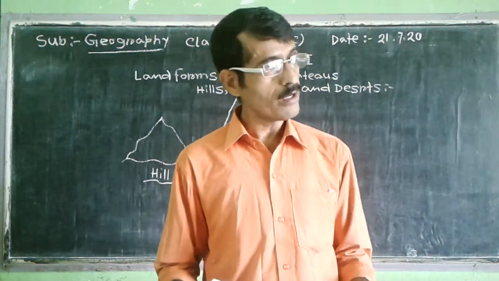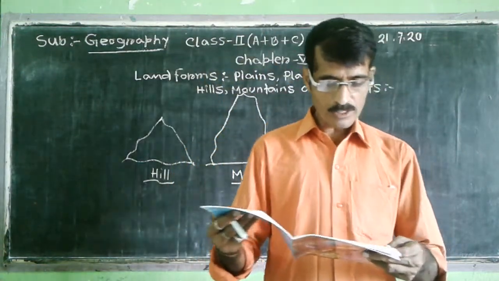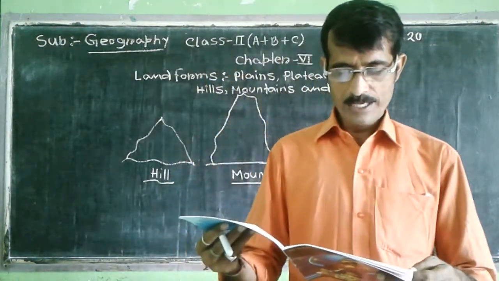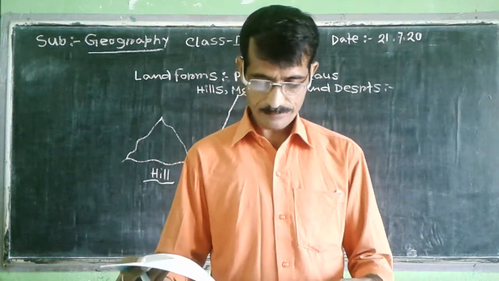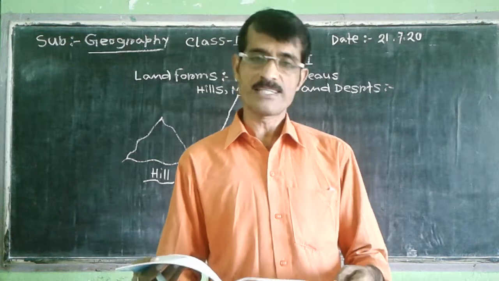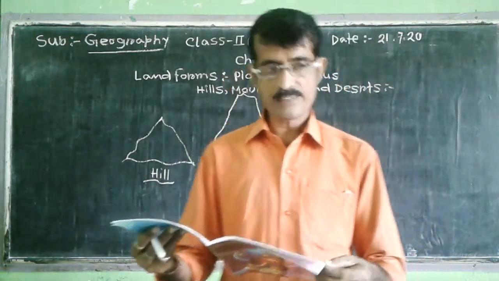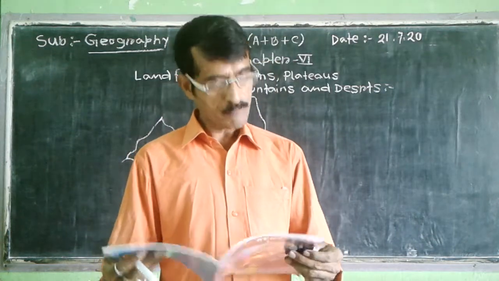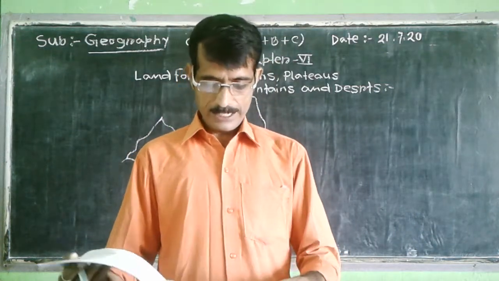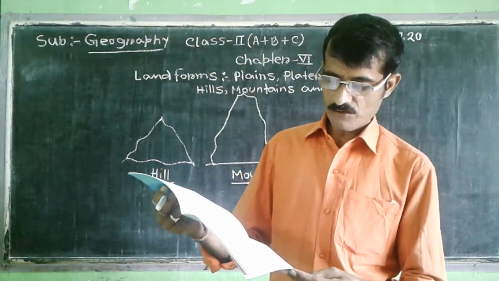Which animal is called the ship of the desert and why? The camel is called the ship of the desert because people often use camels to cross the desert. In a desert, one can find oases.